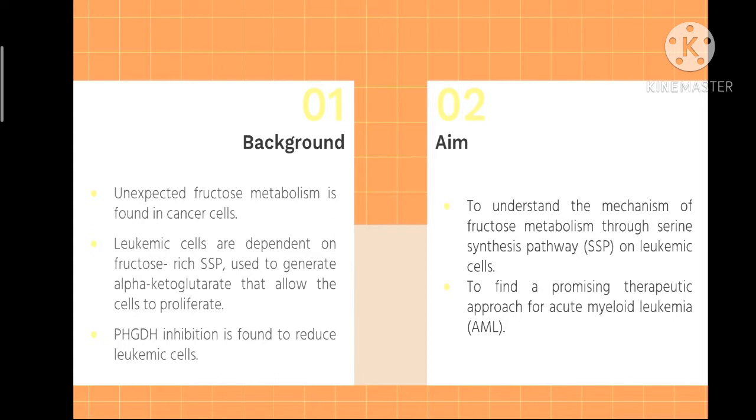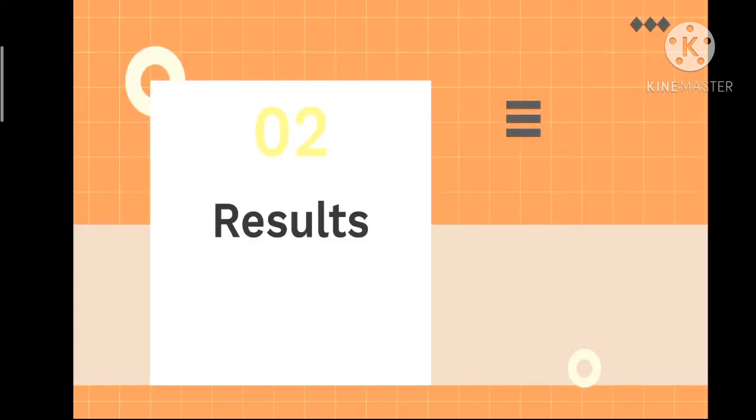The aim of the research was to understand the mechanism of fructose metabolism through SSP on leukemic cells and find a promising approach for acute myeloid leukemia. Next, we are going to talk about the results.